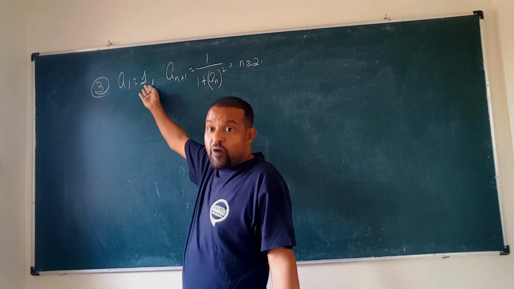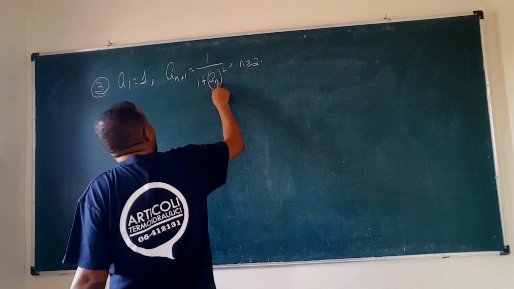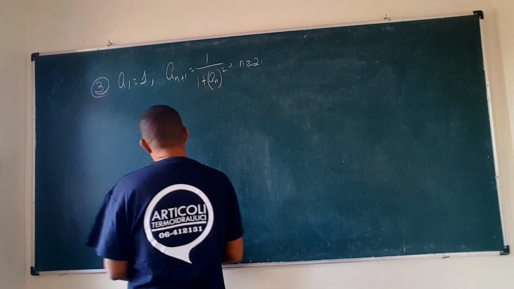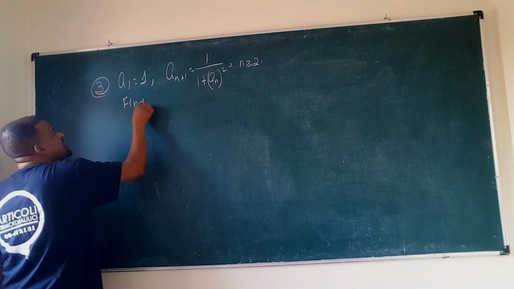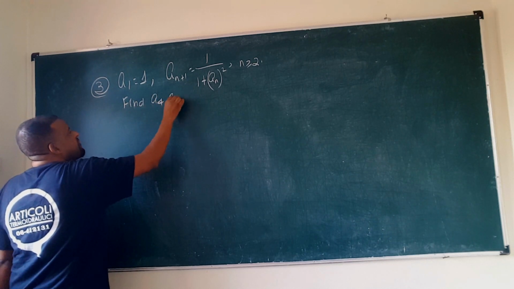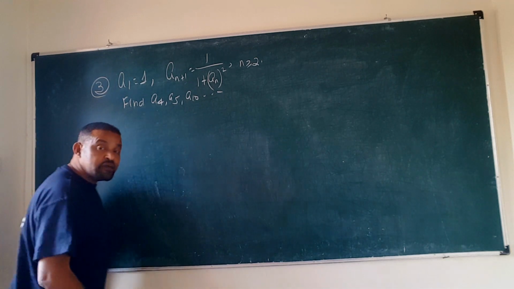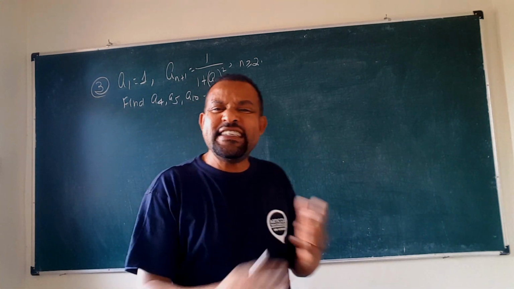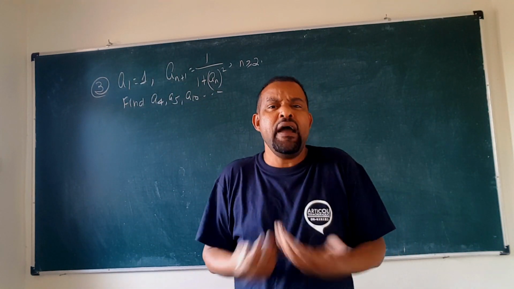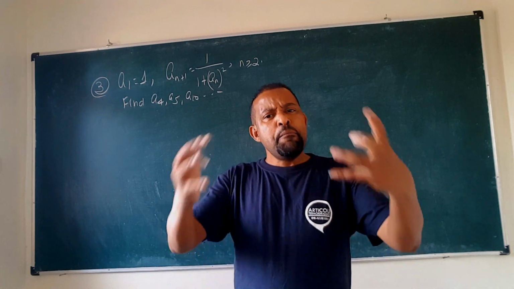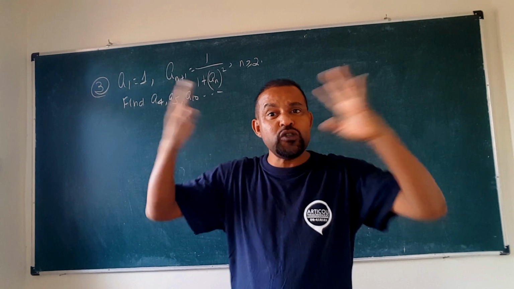For example, a1 is equal to 1, the first term is given, then a(n+1) = 1 over 1 plus an squared for n greater than or equal to 2. Some of the terms, for example find a4, a5, a10, might be asked. What I always advise is that mathematics is nothing but doing a lot of exercises. After you know a concept or a definition, you work through many questions on it repeatedly.